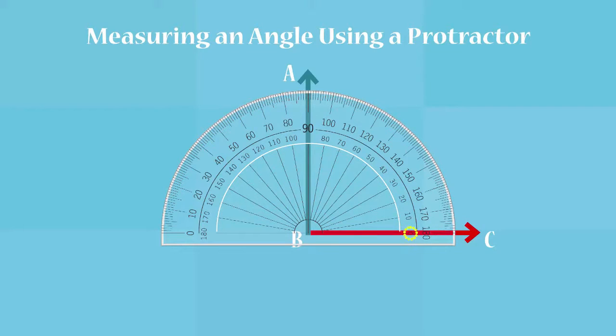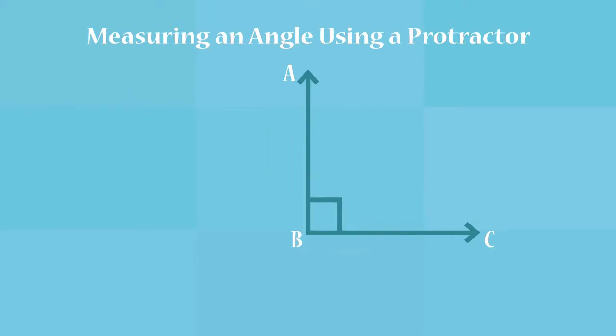It points to 0 on the inner scale. Thus, we need to measure the angle on the inner scale. Step 3. Read the measurement on the scale, where the other arm of the angle and the scale meet. The scale and the arm meet at 90 degrees. Thus, the angle measures 90 degrees.